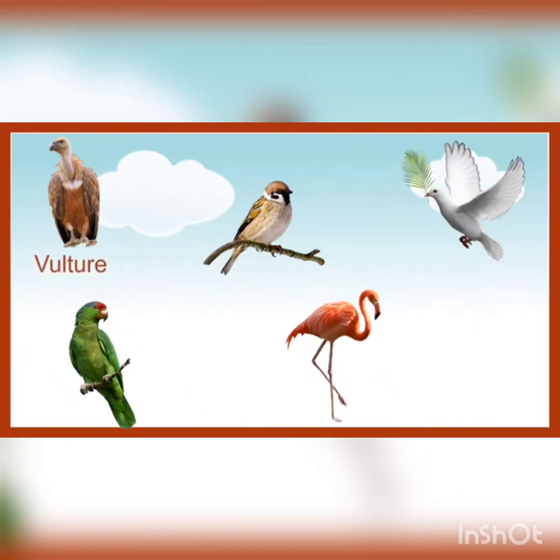So first one is vulture. V-U-L-T-U-R-E, vulture. Then second is sparrow. S-P-A-R-R-O-W, sparrow. Then we have dove. D-O-V-E, dove. Then we have parrot. P-A-R-R-O-T, parrot. And some people keep parrot at home also.